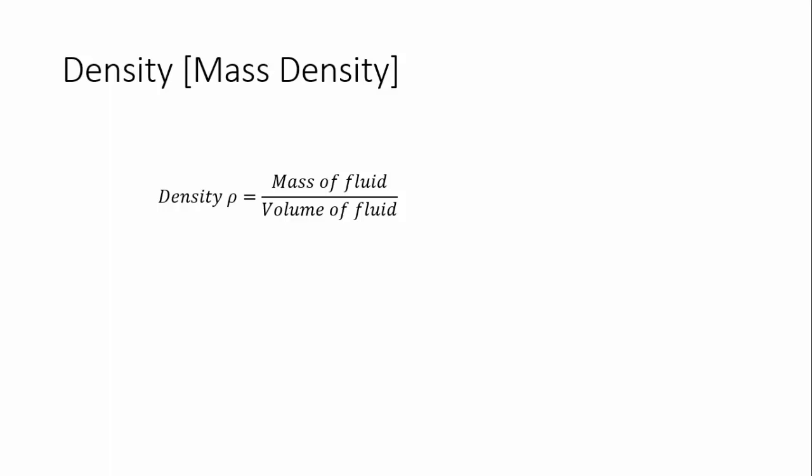As we see, the unit of mass is kilogram and the unit of volume is meter cube. So, density will have a unit of kilogram per meter cube. For example, the density of water is 1000 kilogram per meter cube.